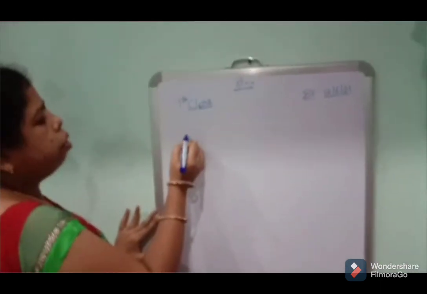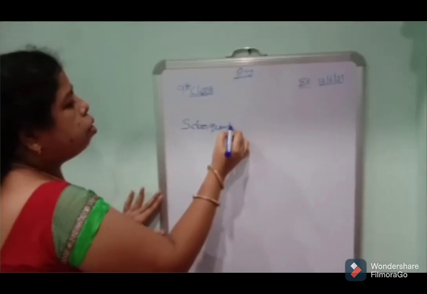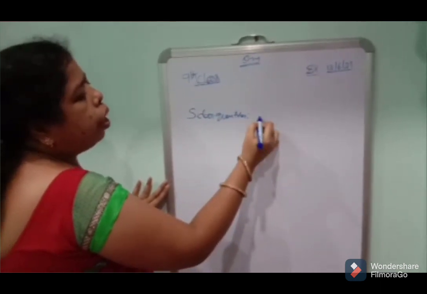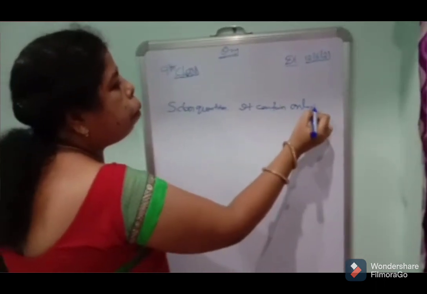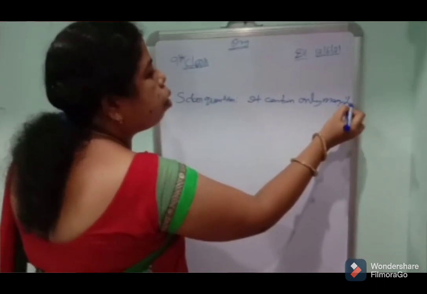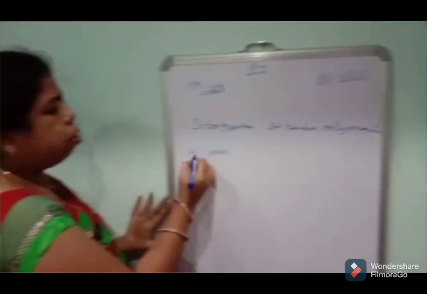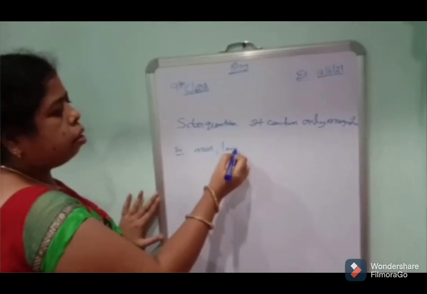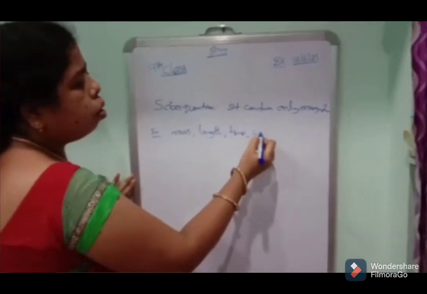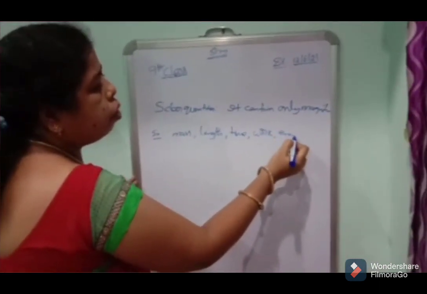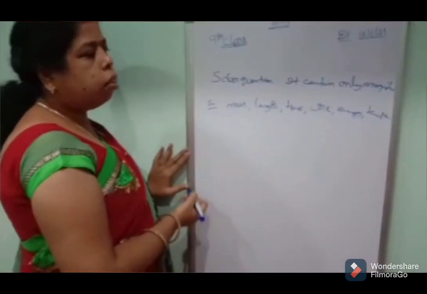Scalar quantity contains only magnitude. Examples: mass, length, time, work, energy, temperature. These are called scalar quantities.